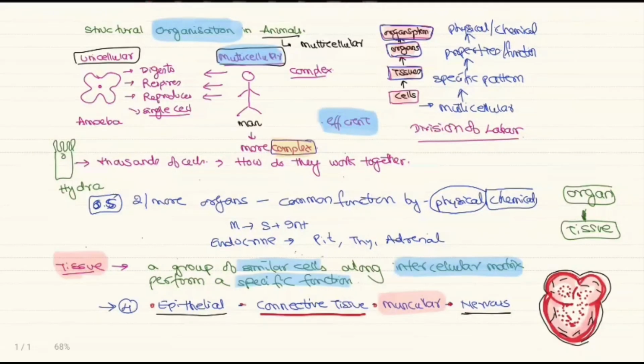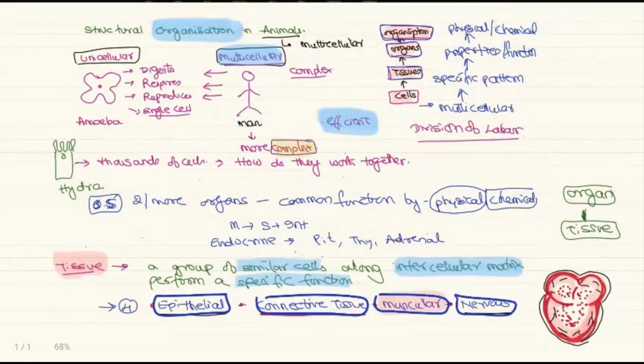So you can see a single organ like the heart is made up of all the types of tissues, like the epithelial, the connective, the muscular, and the nervous. Even though there are four different types of tissue, they are connected and they have a specific function. And what is the function of the heart? The function of the heart is to pump the blood. So all these tissues together help in pumping the blood. So this is called an organ.